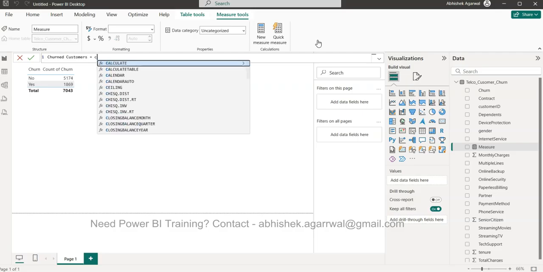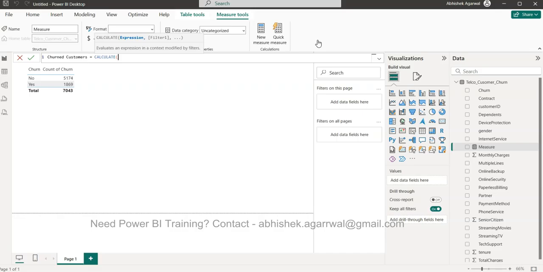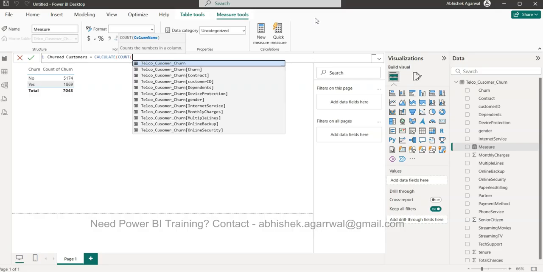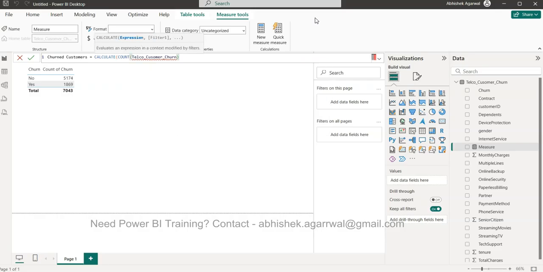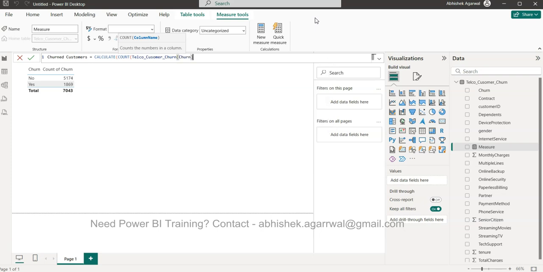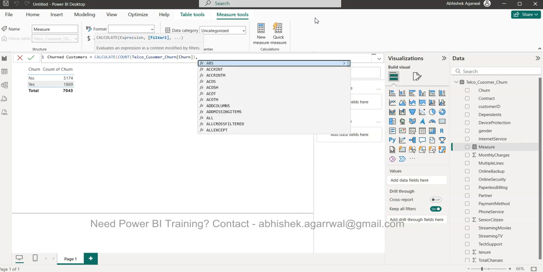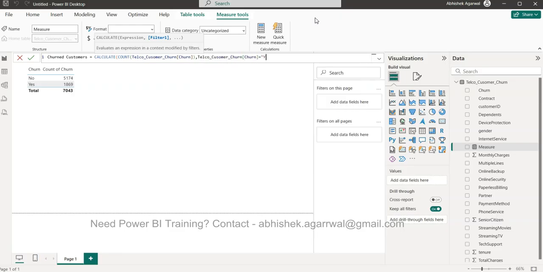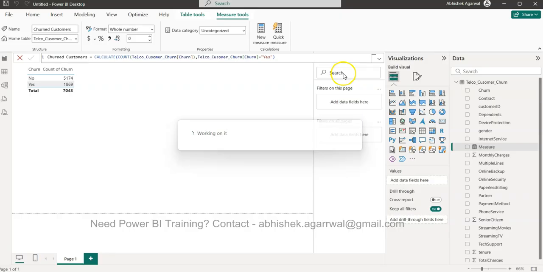We will use the CALCULATE function, which takes first an expression, the count of churn, then a comma, and then a filter where churn equals yes. It will only count those customers who have churned, so the output should be 1869. Okay, we will enter it.